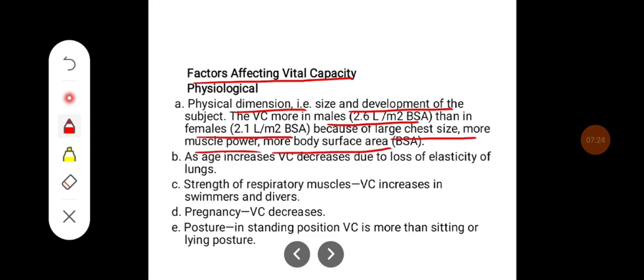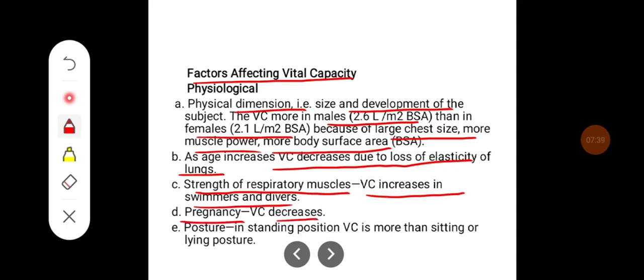As age increases, vital capacity decreases due to the loss of elasticity of the lung. It also depends on the strength of respiratory muscles. The vital capacity is high in swimmers and divers. Pregnancy decreases the vital capacity. The posture, in standing position, vital capacity is more than the sitting or lying down position.